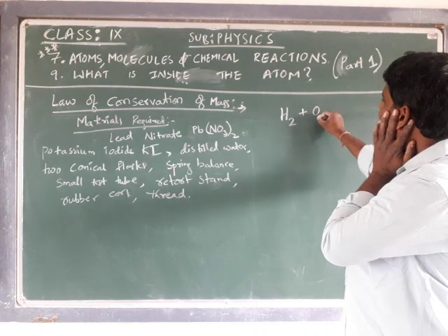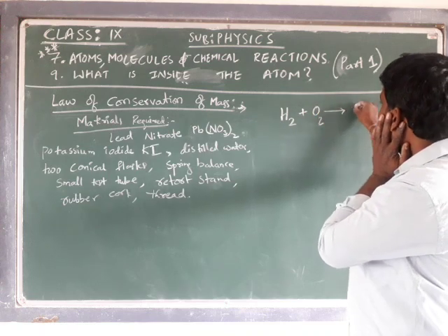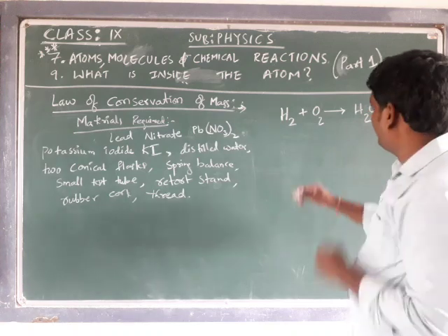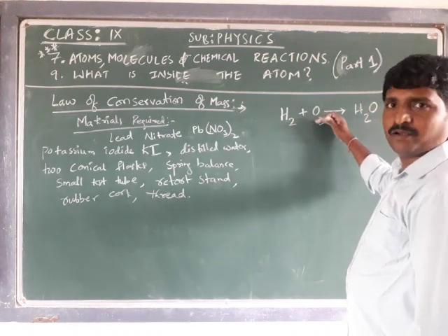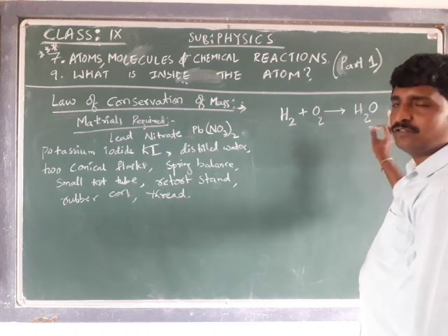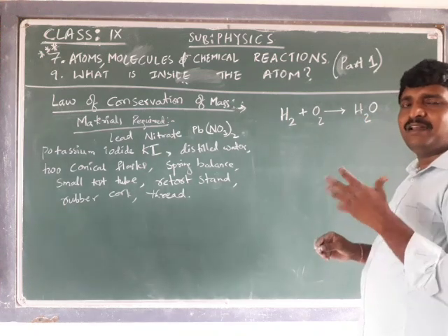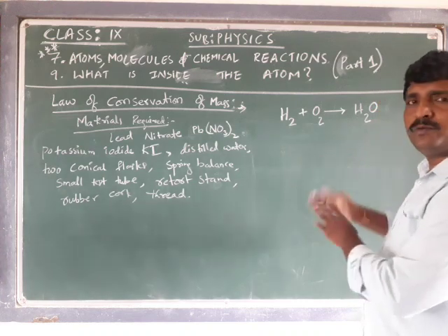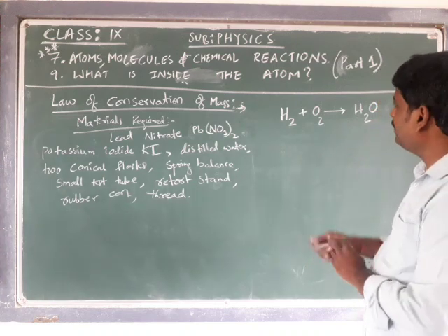Hydrogen is reacting with oxygen and is going to give a water molecule. Why H2, why O2, why it is in the form of H2O, all that we will discuss in detail. As it is the initial stage, just go through what I am explaining.